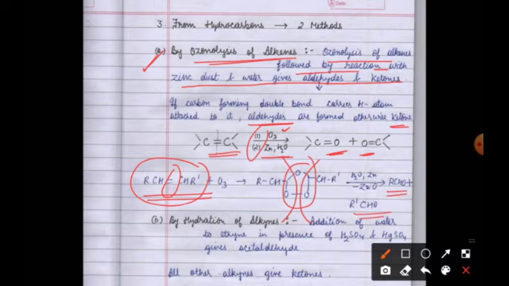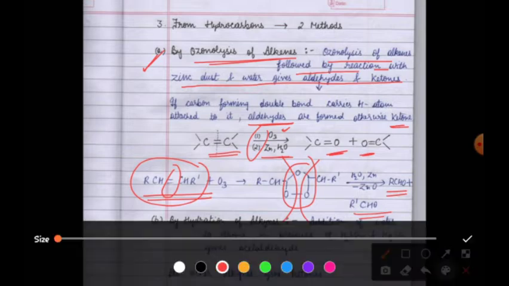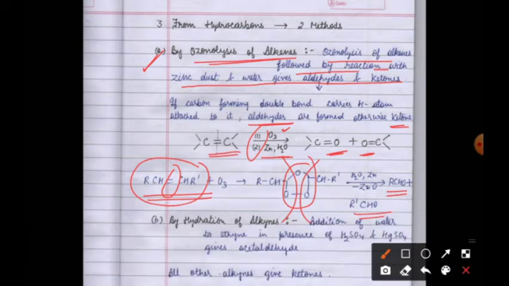So what you can remember is that wherever a double bond is there, you can simply break it from there and attach one O here and one O here. So we get our desired product, that is aldehyde and ketone. And as I told you, the formation of aldehyde or ketone will depend on the reactant that we are using.